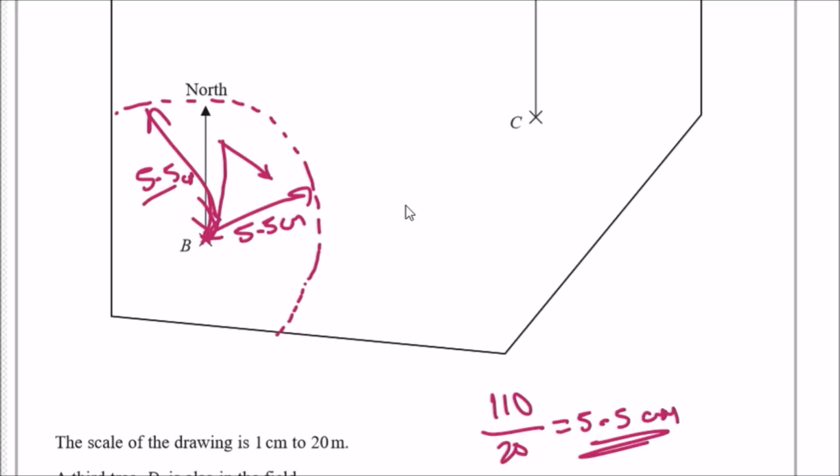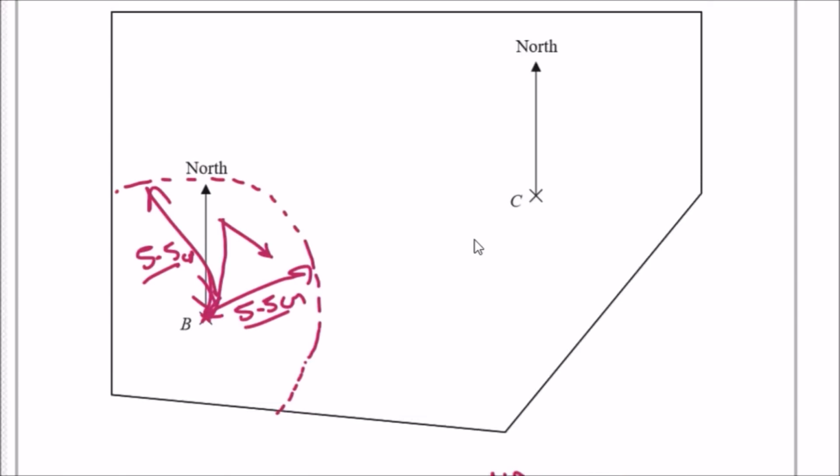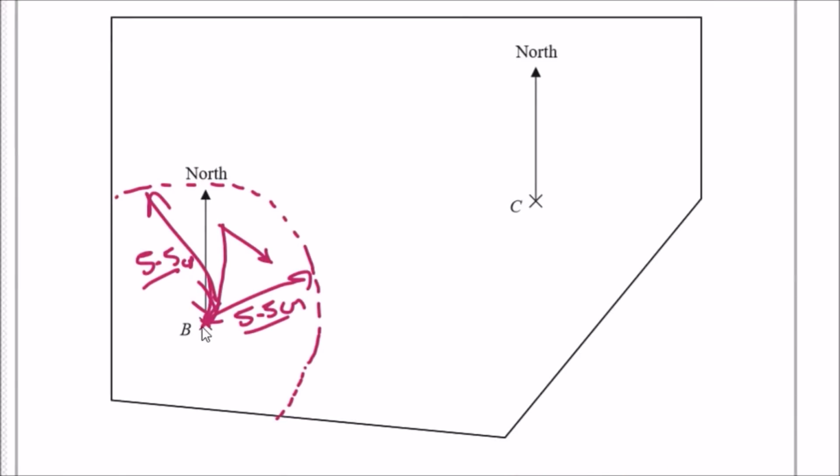If I did this on paper, it would have been so much easier. Now, as for the bearings, remember, you just rotate it around the pin B. So put the pin on B and just rotate the pencil around. And then make sure you double check with a ruler that everything's 5.5 centimeters around.